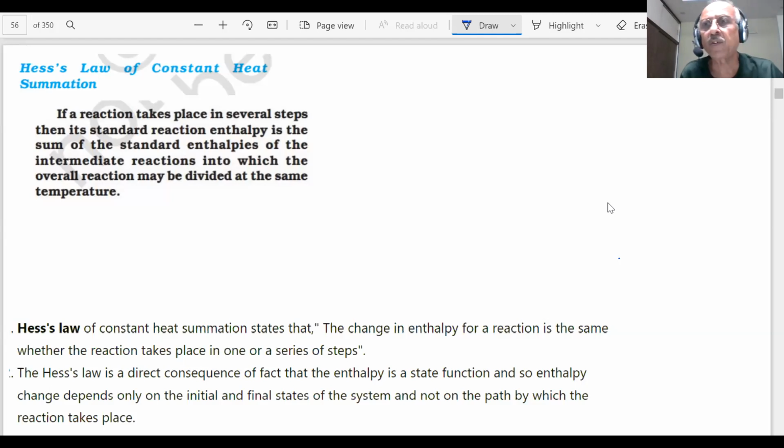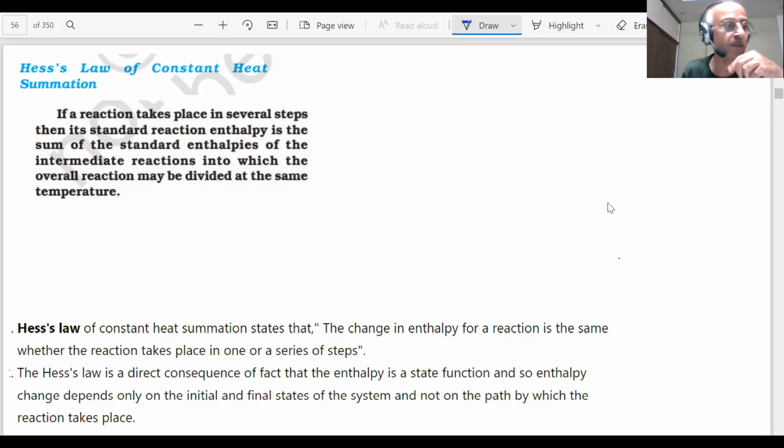A very important law is on the screen, which is called Hess's law of constant heat summation. Last time we told you what thermochemical equations are, and we showed you how in chemical reactions there can be evolution of heat or absorption of heat, and how we calculate the enthalpy of the reactions. But the problem is this, students: sometimes it is not possible to calculate the values of the enthalpies directly. And then we have to apply some other method to find these values.